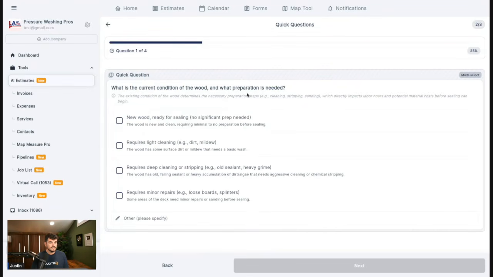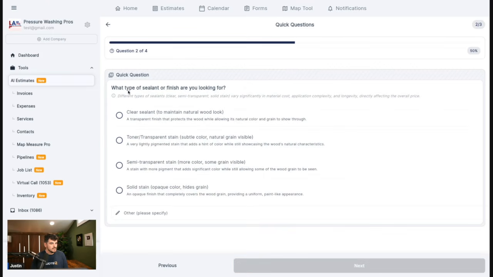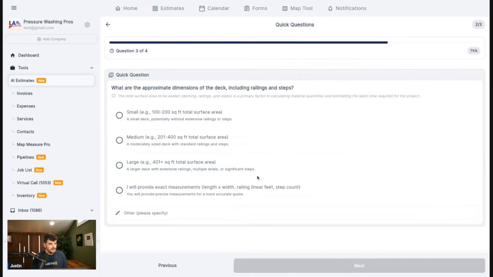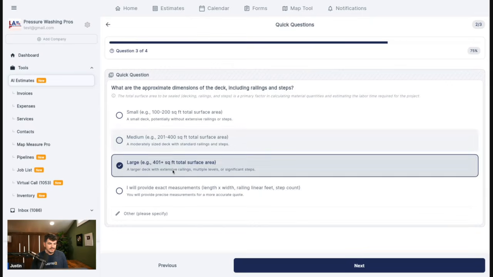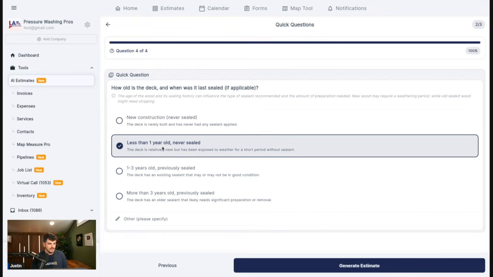What is the current condition of the wood and what preparation is needed? So we'll just say requires light cleaning, dirt and mildew. Then what type of sealant or finish are you looking for? We're going to do a semi-transparent stain. Next one, what are the approximate dimensions of the deck, including railing and steps? We will say it's a medium-sized deck. It looks like a large one from the picture. We'll just go with the large one, 400 square feet. How old is the deck and when was it last sealed? Let's say less than a year old, never sealed.